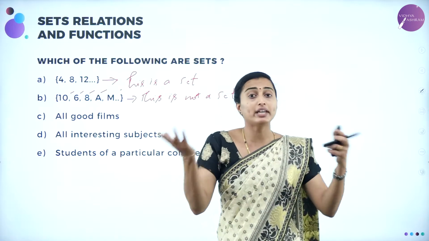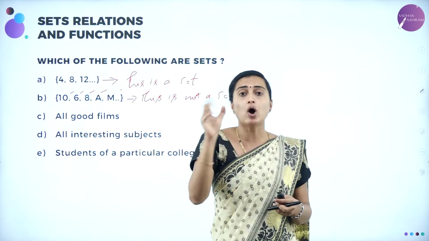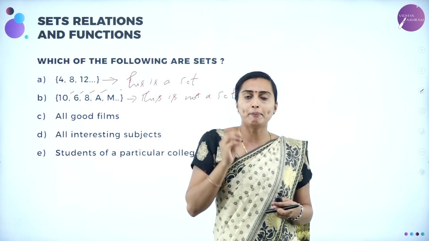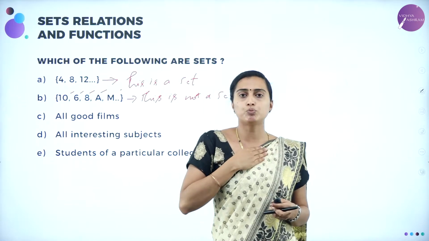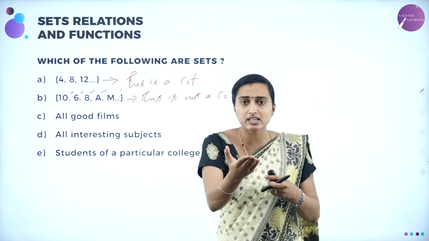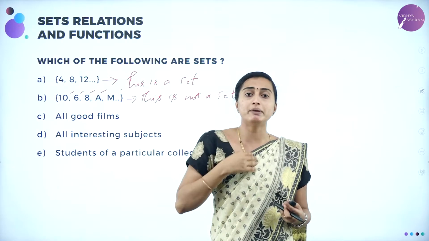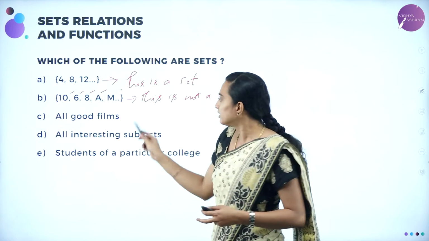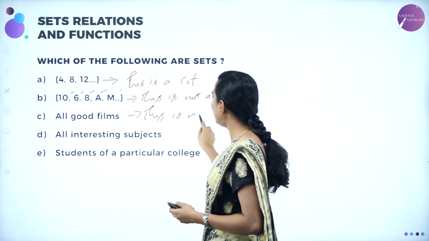Therefore we cannot accept that all good films will have the same person's wish, that he is going to like it. No, never. A person will be different, he is going to like it differently. I may say one film will be good, you may say the other film will be a good film. If you think it is a good film, I may think it is bad, so it cannot be given as a set. Therefore this is not a set.